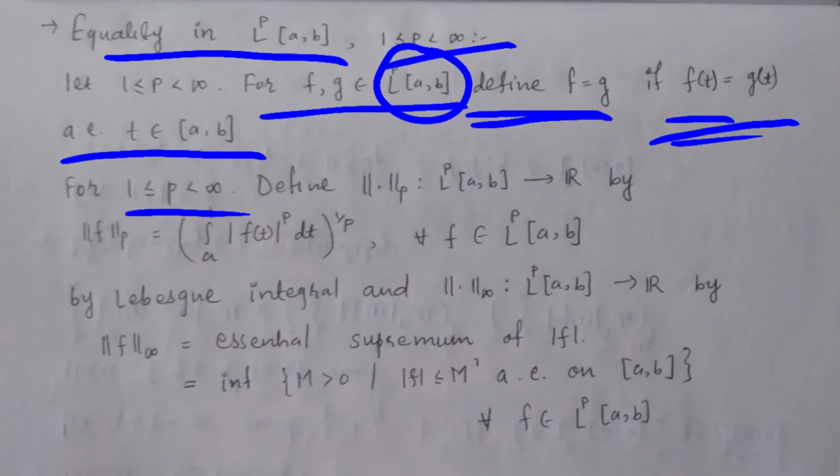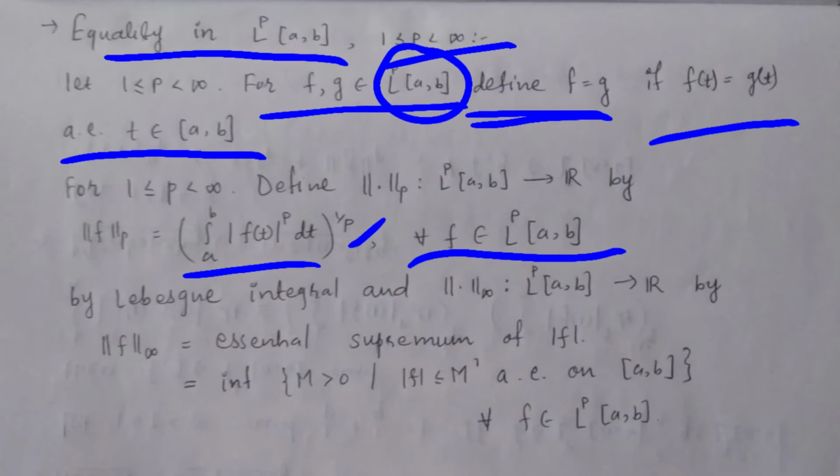Next, for 1 less than or equal to p strictly less than infinity, define the norm p as a function from L^p[a,b] to R as: the L norm p of f is equal to integration with limit a to b of modulus of f(t) to the power p dt, and whole to the power 1 upon p, for every function f in L^p[a,b].